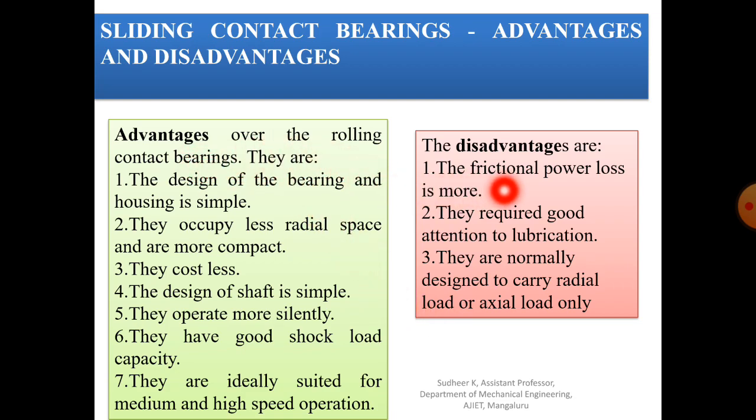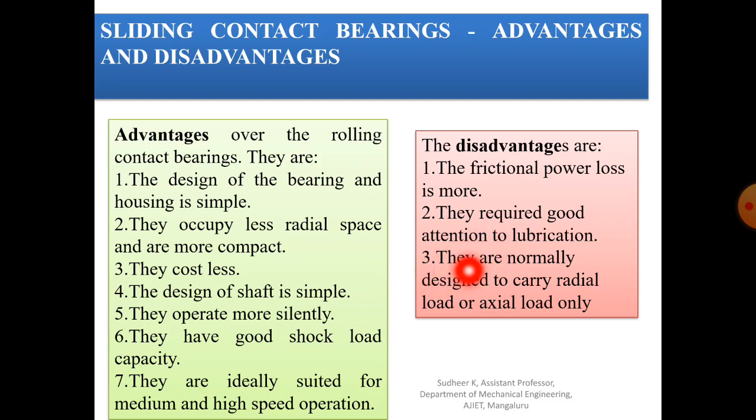Similarly, it has certain disadvantages as compared with the rolling contact bearing. The first disadvantage is that the frictional power loss is more because of sliding contact. The second one, they require good attention to lubrication. Lubricant is a must for this type of bearing, because there is no rolling agent such as a ball or roller. That's why good attention is required for lubrication.